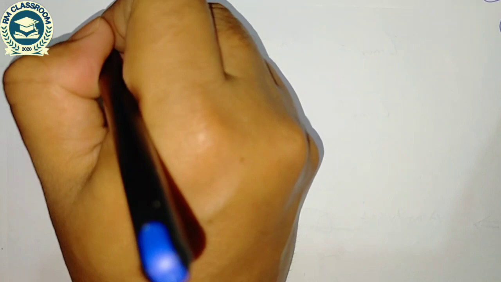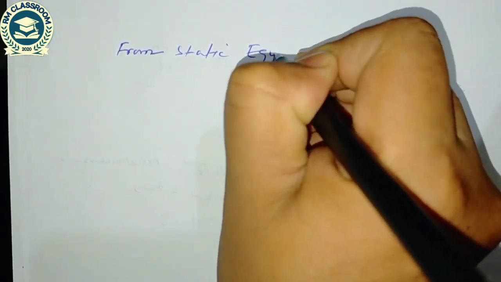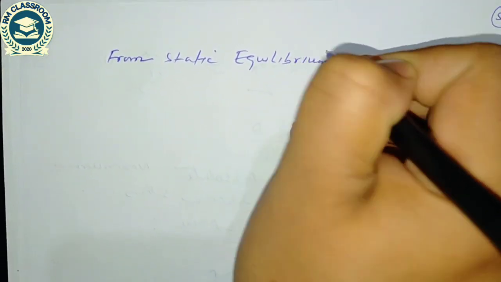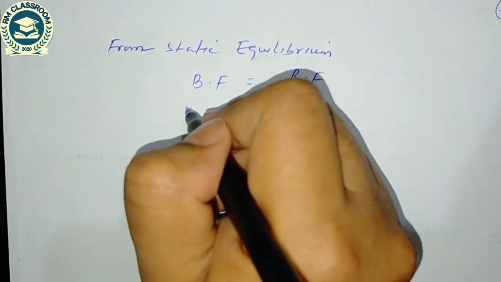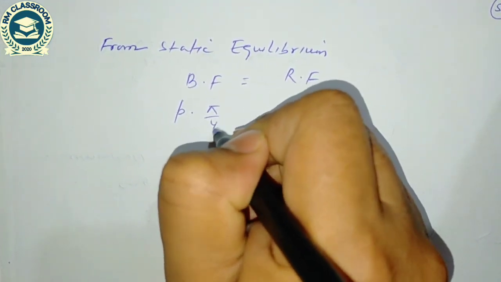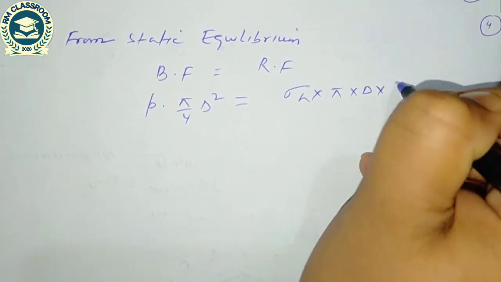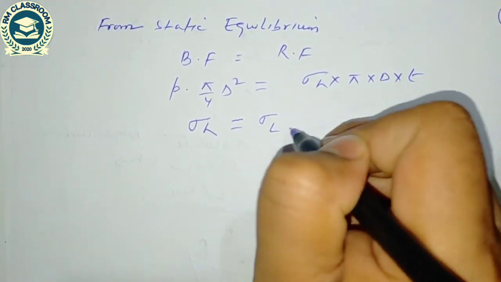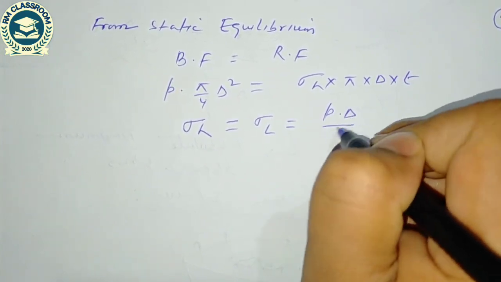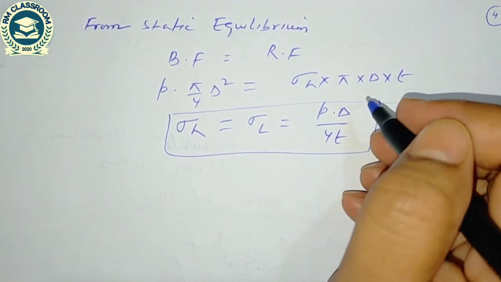So from the static equilibrium, bursting force should be equal to the resisting force. Internal fluid pressure into pi by 4 d square is equal to hoop stress into pi into d into t. So the hoop stress is equal to longitudinal stress is equal to PD by 4T. The magnitude of hoop stress and longitudinal stress will be same.